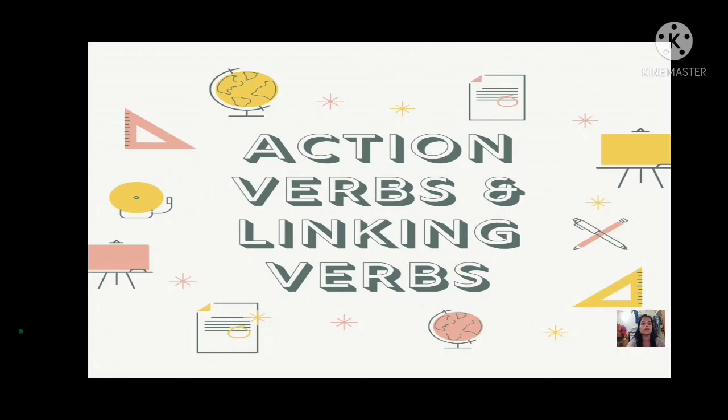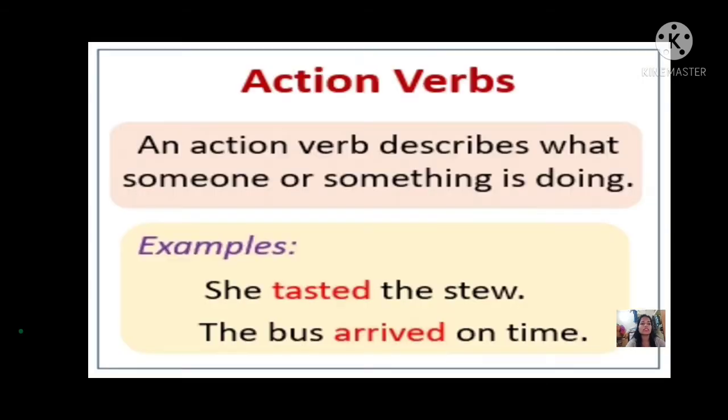Okay, let's see further. Action verbs and linking verbs. Now, what are action verbs and what are linking verbs? Let's see. An action verb describes what someone or something is doing. Yes, what action the front person is doing or you are doing, it is known as an action verb. Example, she tasted the stew. Tasted is an action verb. The bus arrived on time. Yes, arrived is an action verb.